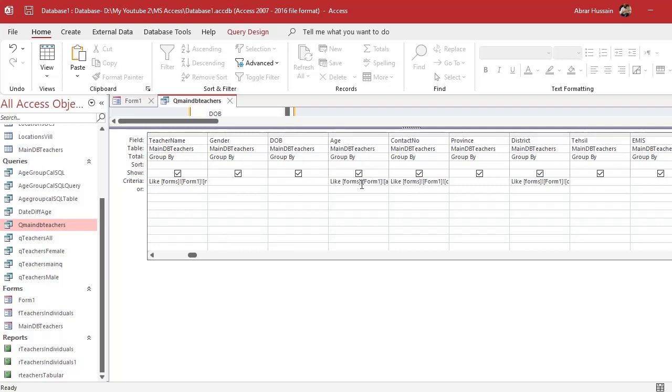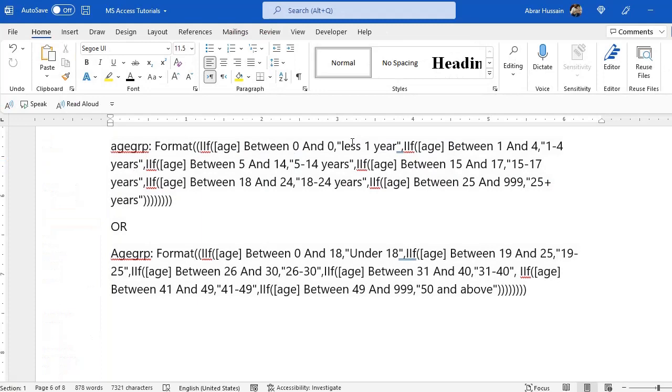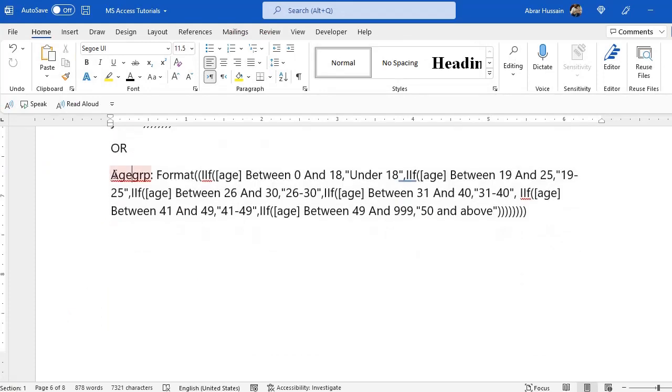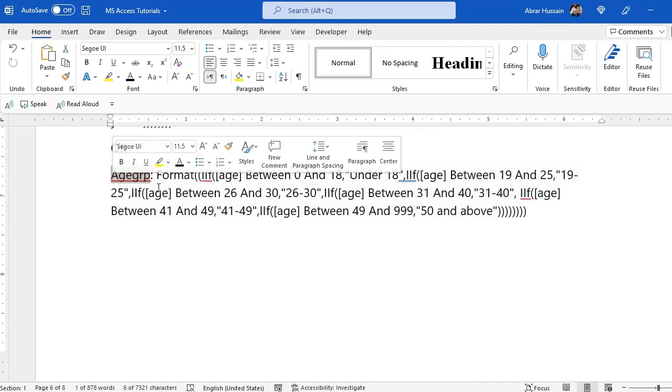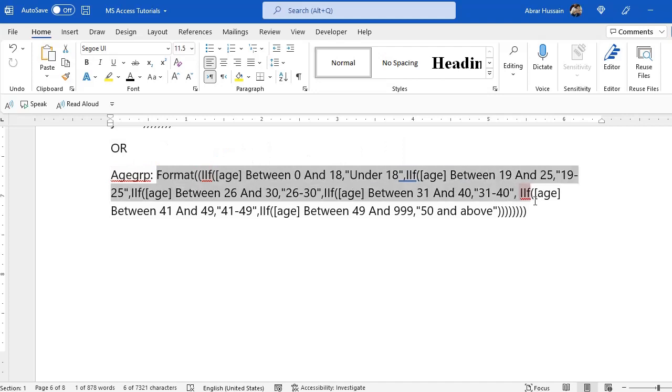For example, if you have two columns and you want to make another column combining those two columns, you can do that also, just like we do in Excel, concatenate and other formulas. You can use percentage formulas, so you can use all these formulas in a simple way in the queries. Now here the formula is, first I will type the name of the column that I want to add. Age grp or age group, you can use age group, age grp, or whatever name you prefer. Now this is the complete formula.